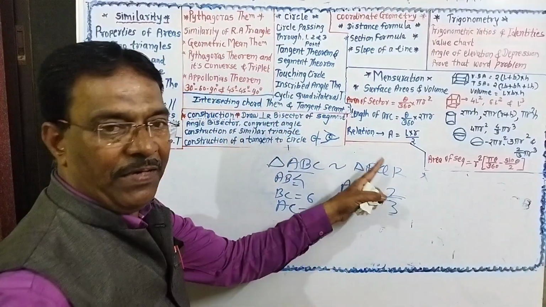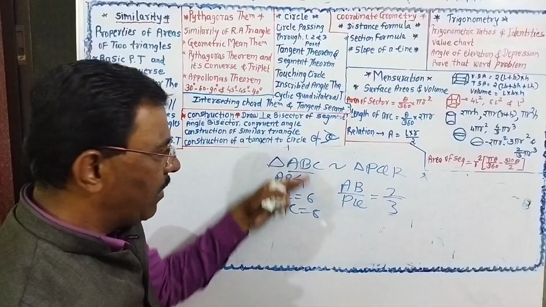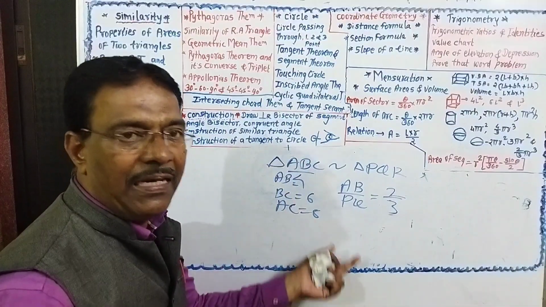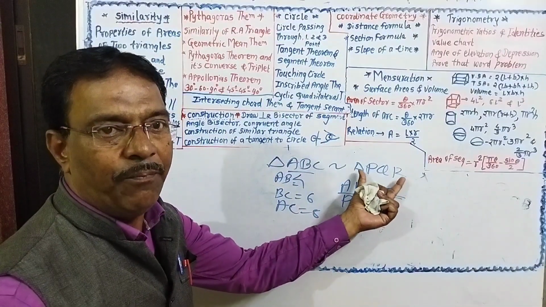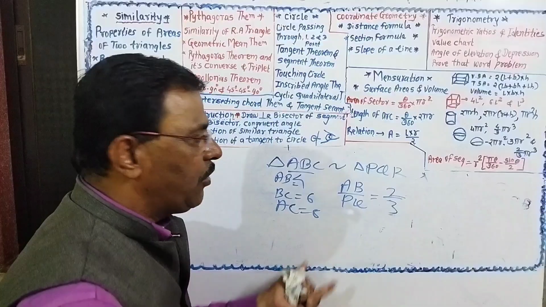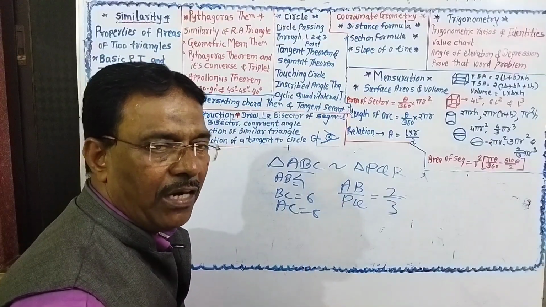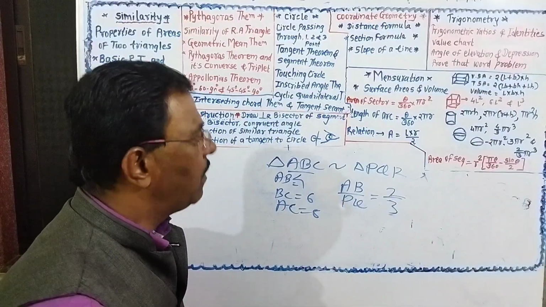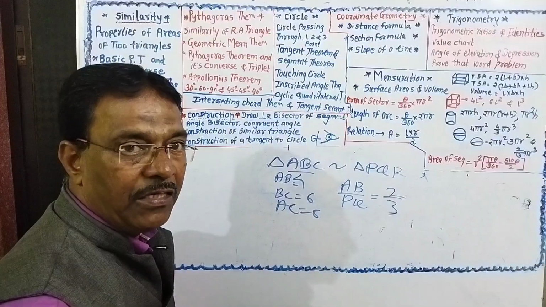Draw the triangle PQR. With the help of the given information, you can find all sides of triangle PQR, and when you get the sides of triangle PQR, you can construct the triangle PQR.